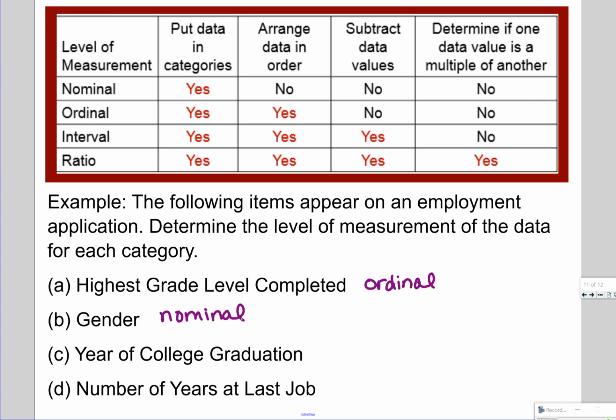Year of college graduation. As soon as you see years, it is an interval. And then number of years, that one's a little tricky. So 5 years, 8 years, 12 years, 0 would mean none, right? Ratio. Okay, that's it for 1, 2.